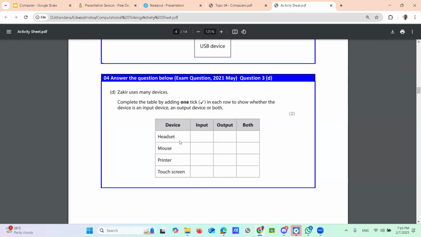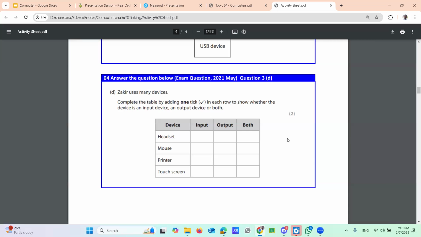Just say whether the device, headset, is input or output. You have to mark a tick. Headset, input or output? Output. Yes.